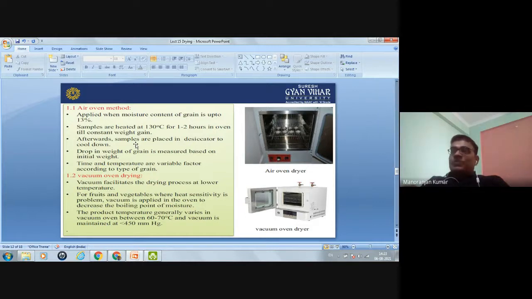You have to measure how much weight is reduced, and after that, you can calculate by the formula the moisture content present in the grain. Here, time and temperature are variable factors according to the type of the grain. So this is the first method of direct measurement, the air oven method.